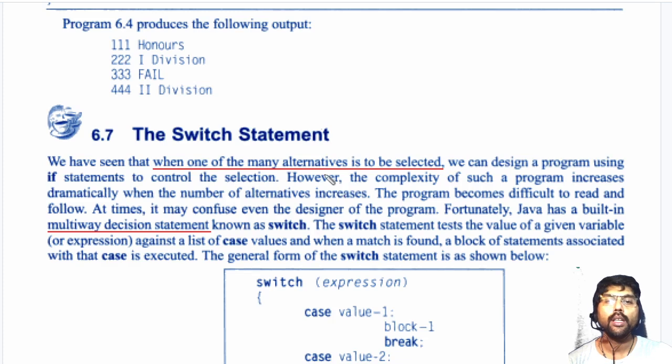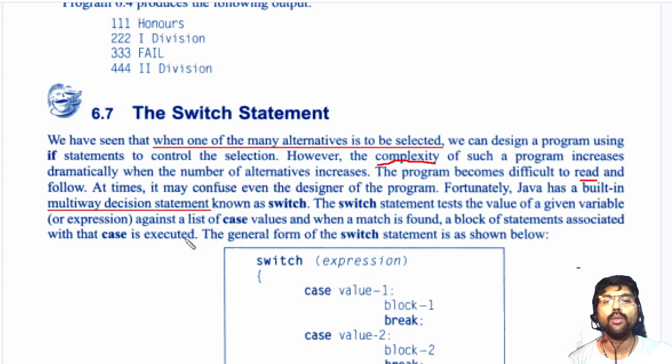But whenever I have to select among multiple blocks of statements using if conditions, our programs become very complex. It is difficult for the programmer to read. It is very difficult for the programmer to understand. Our program becomes very complex, so difficult to read, difficult to understand. It may confuse the programmer, the designer may be confused. So it is better to use another type of statement called a switch statement, which makes our program very easy to learn. So the switch statement is also called a multi-way decision statement.